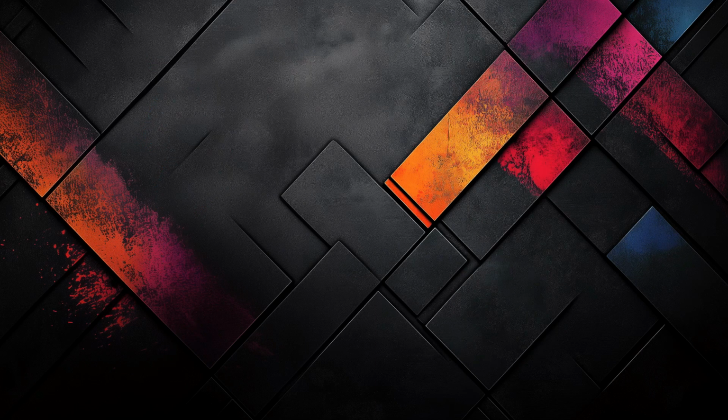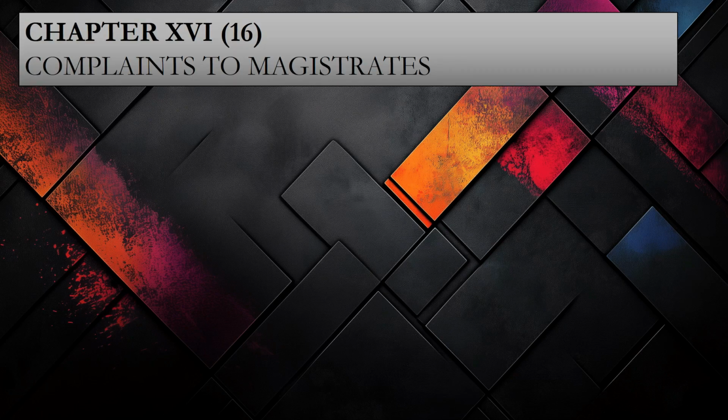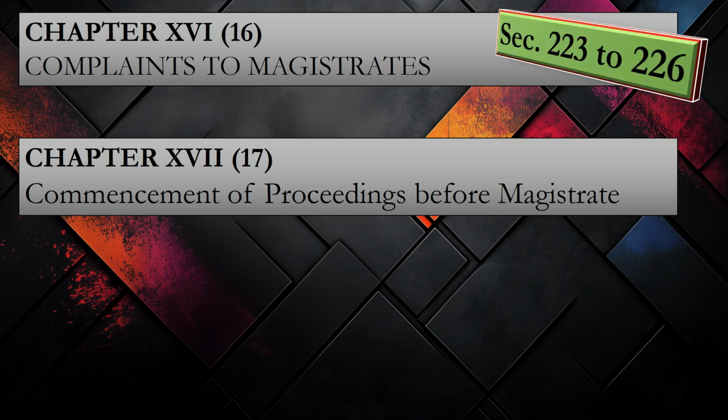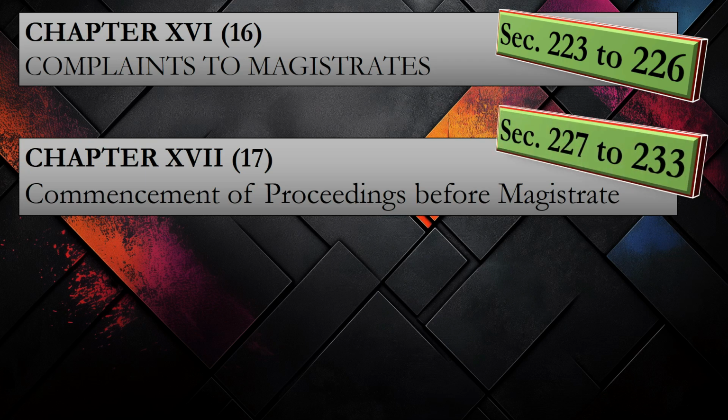Yes, you can provide next chapter 16, complaint to magistrate, and next chapter 17, commencement of proceedings before magistrate. In this, in the opinion of a magistrate, he can issue summons for summons cases or warrant in warrant cases. Chapter 16, complaint to magistrate, is under section 223 to 226, and chapter 17, commencement of proceedings before magistrate, is under section 227 to 233.